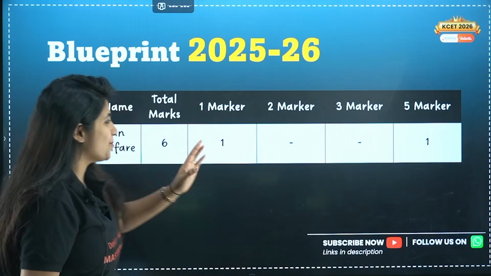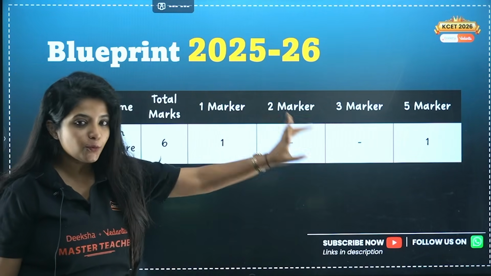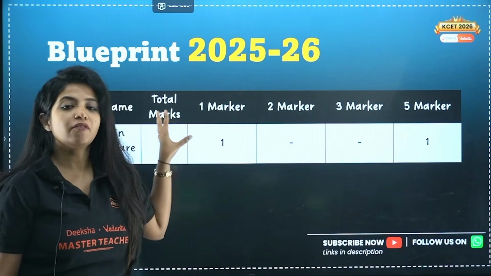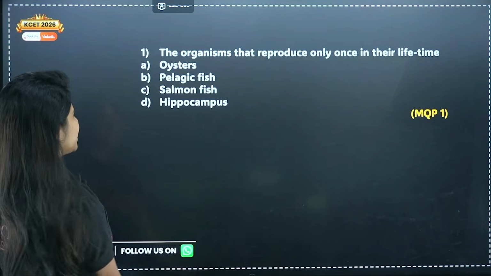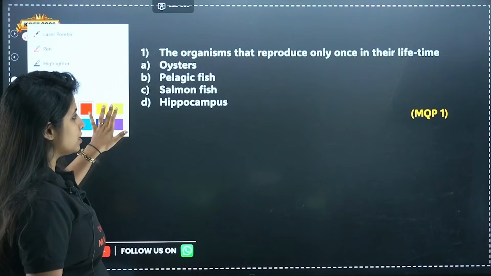Cool? So yes, there is one 1-marker question and one 5-marker question that you can expect from this chapter according to the blueprint of 2025-26. Starting off with the 1-marker questions initially.